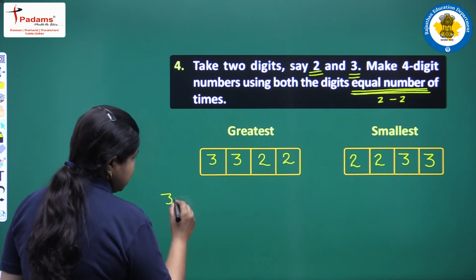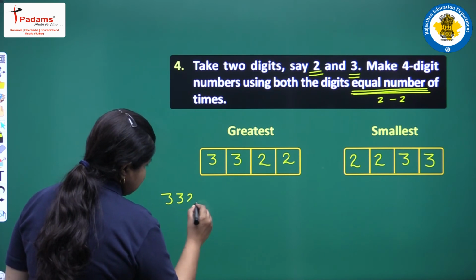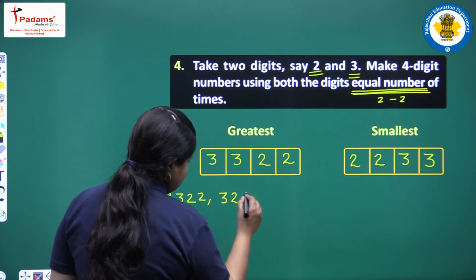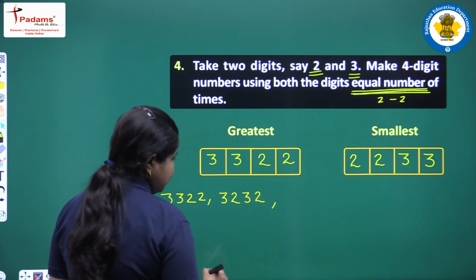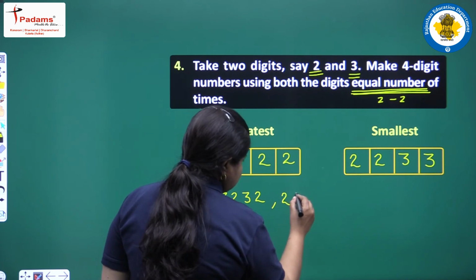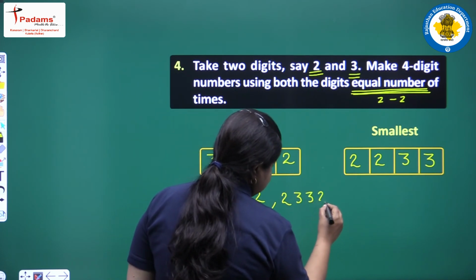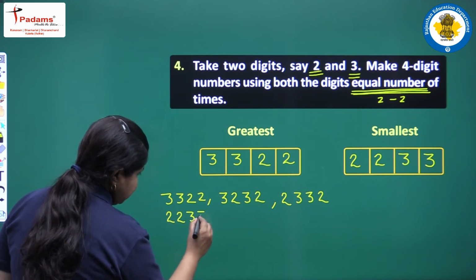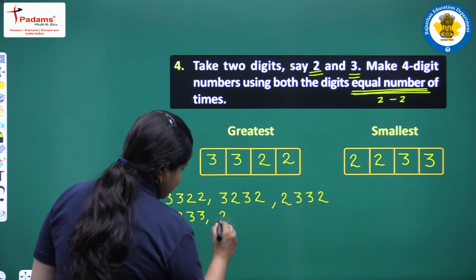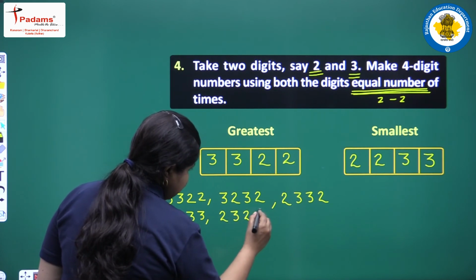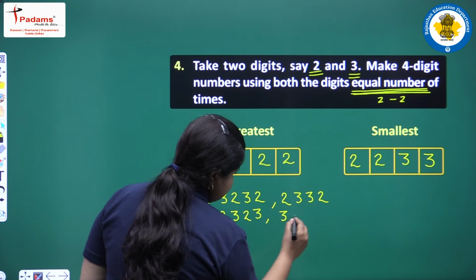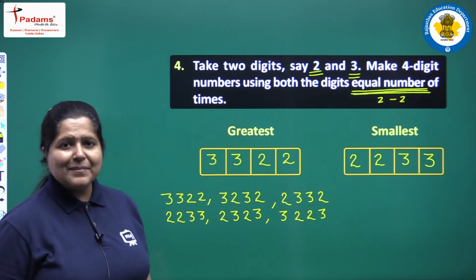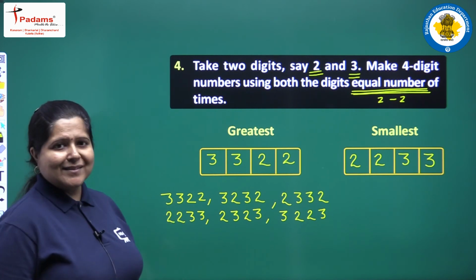We can get 3322 as a number. Besides that, we can write 3232, or we can write 2332, or we can write this number, or we can take 2 first and then 3, or we can write 3223. These are the 6 numbers that can be formed in this condition.